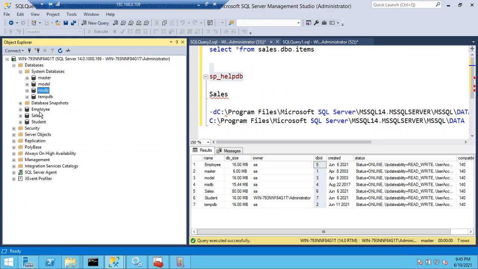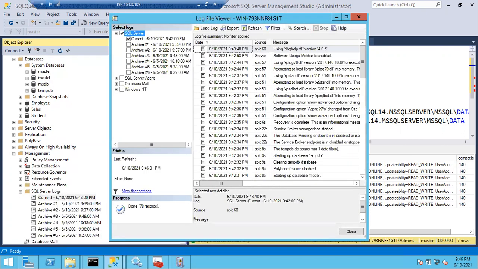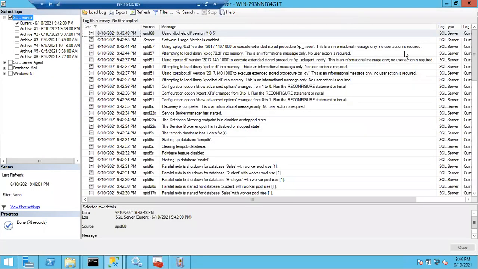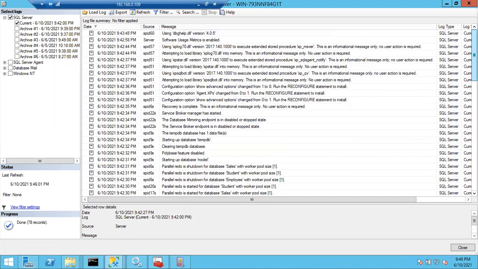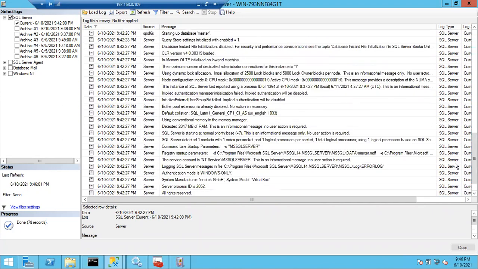So what is the proof for this? We are discussing a lot of things, right? Where is the proof? Go to your management error log. In the error log, each and everything is tracked. Open the current error log. Always read from bottom to top. The old error will be at the bottom and the recent error will be on the top. Once my SQL Server is started, the tracking starts from here.